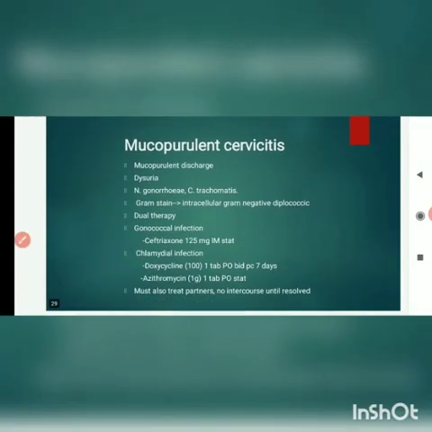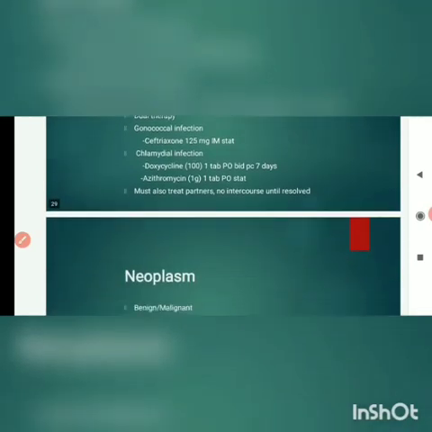Then mucopurulent cervicitis is caused by mainly two bacteria. One is Neisseria gonorrhoeae and one is Chlamydia trachomatis. So the treatment is either single dose ceftriaxone 125 mg IM, or else for chlamydial infection we can give doxycycline or azithromycin. We must also treat the partners.